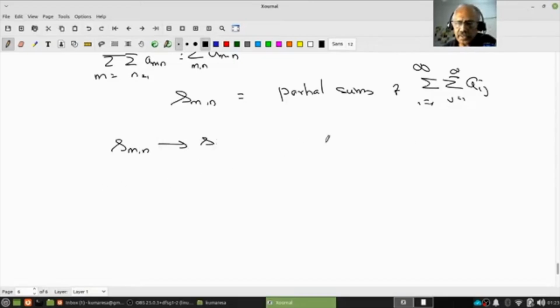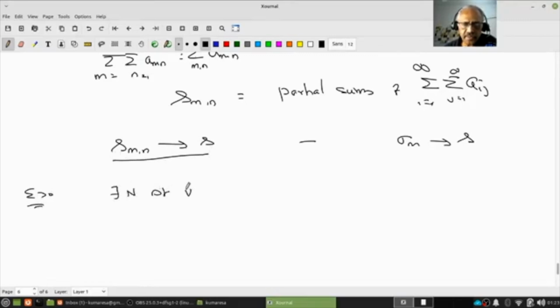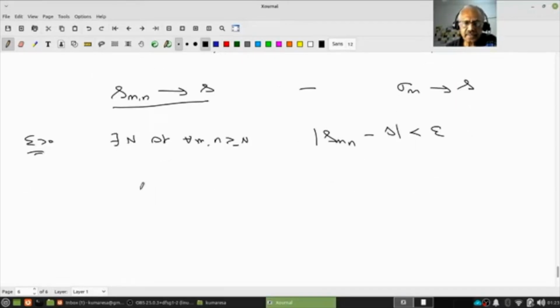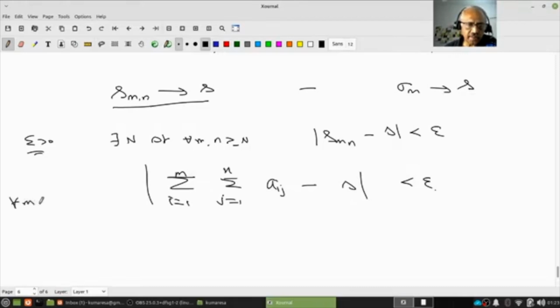Now what do I want to claim? I want to claim my sigma_m converges to S. So let epsilon be given. Since S_mn converges to S, there exists an N so that for all m, n greater than or equal to N, |S_mn minus S| is less than epsilon. So what does this mean? This means the summation over i equal to 1 to m, summation over j equal to 1 to n of a_ij, minus S, is less than epsilon. This is true for all m, n greater than or equal to N.